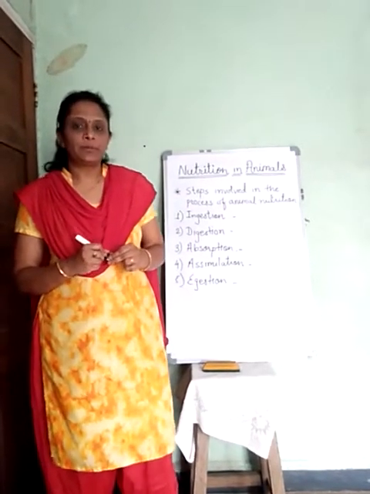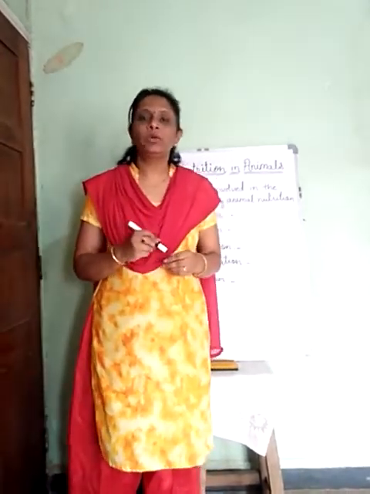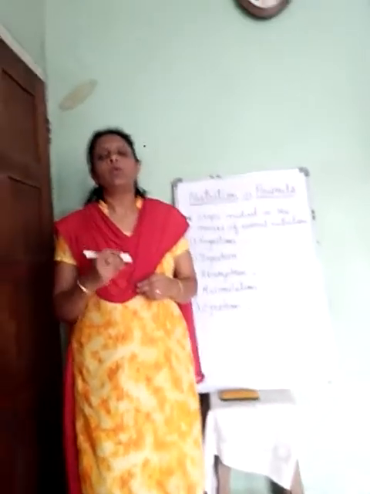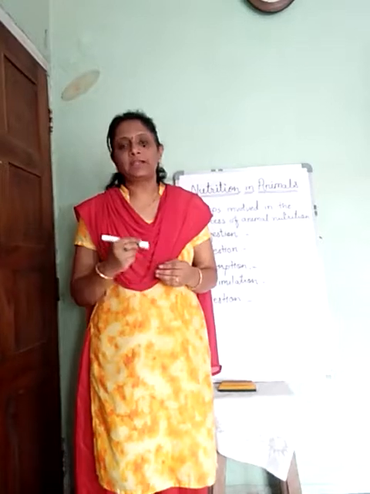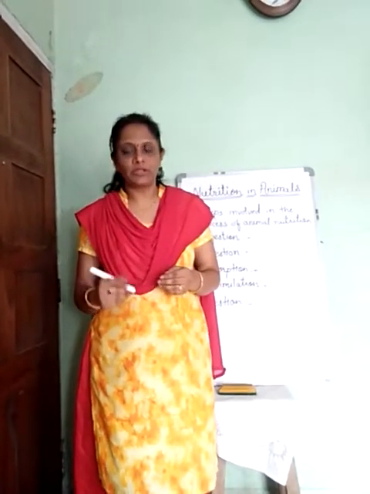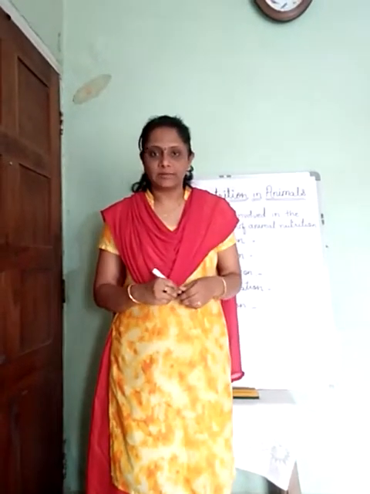For that, first we need to learn about the different steps which take place during the process of nutrition in multicellular organisms.